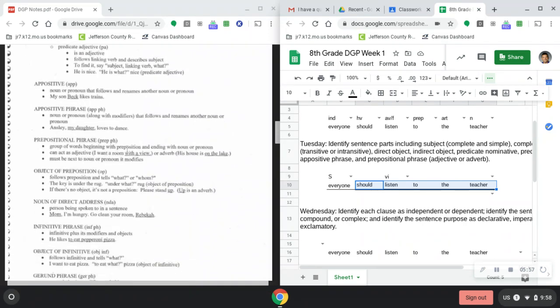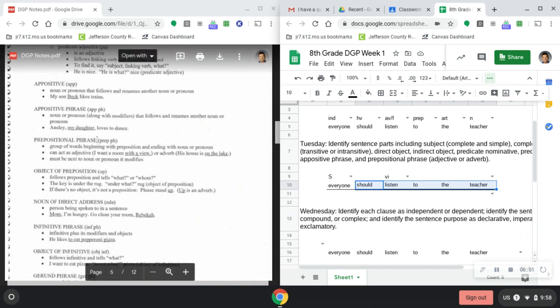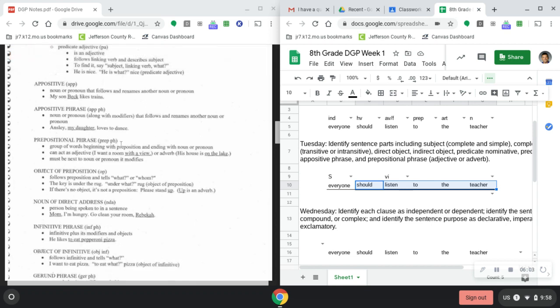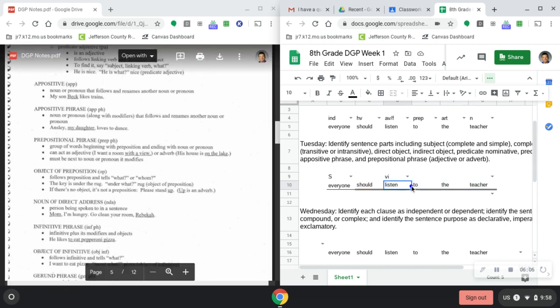A prepositional phrase is a group of words beginning with a preposition and ending with a noun or pronoun. Notice it's showing that we should put parentheses around it up here in our notes. So our preposition is to. I'm going to double click on that box because I know it starts there. And then I'm going to go to my noun that goes with to. If I look up here, teacher is a noun. So I'll put my parentheses at the end of my prepositional phrase.